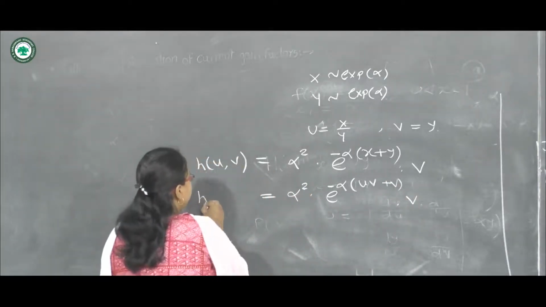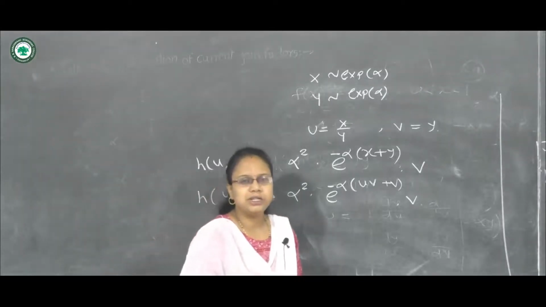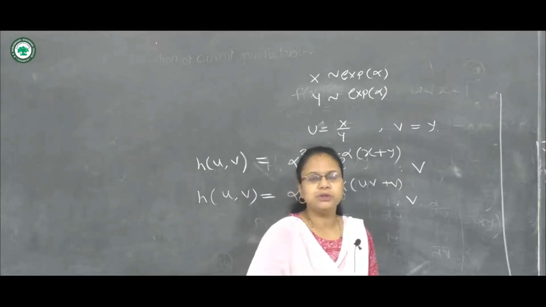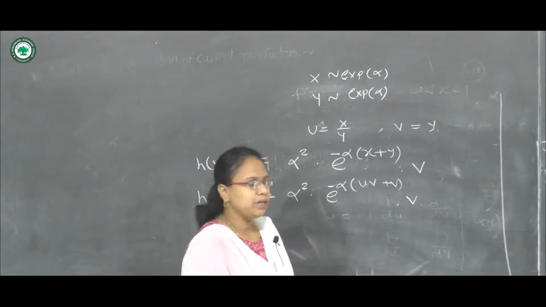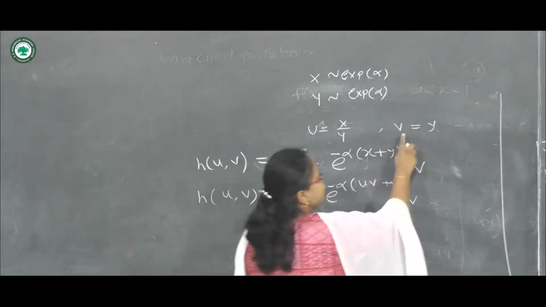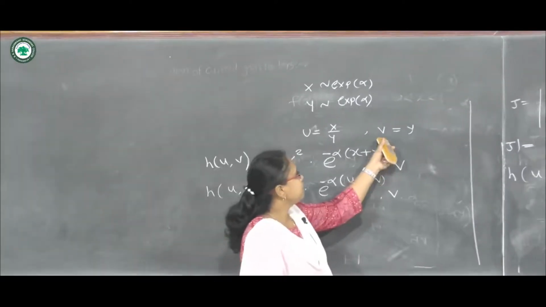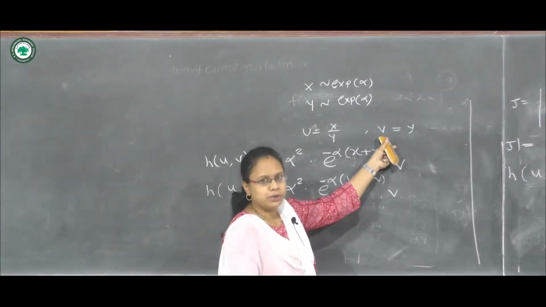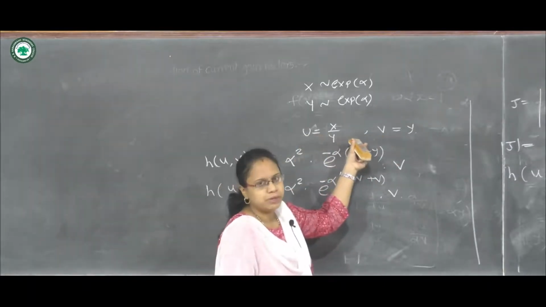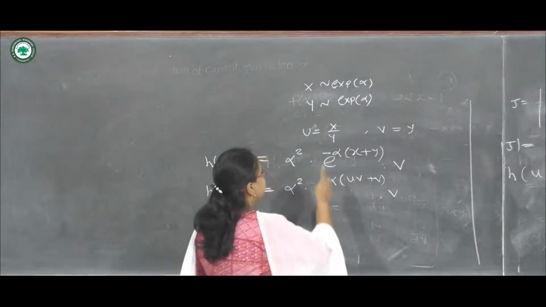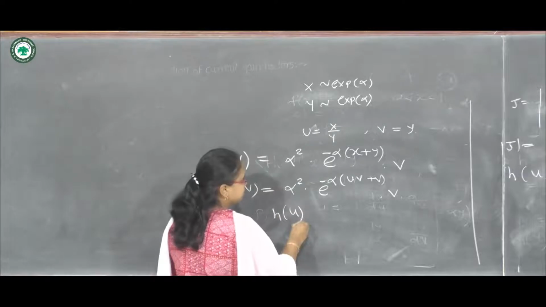So this is the joint distribution of u and v, and to obtain the marginal distribution of u from this, we know that we have to integrate this term with respect to v over the range of v. Here we can observe that the range of y is from 0 to infinity, so the range of v will also be from 0 to infinity. We also note that the range of u will also be from 0 to infinity due to the range of x and y. So let us obtain h of u from this.